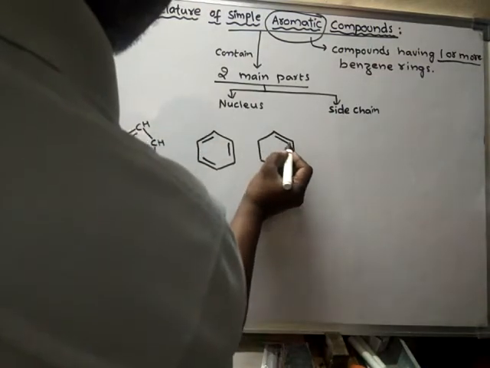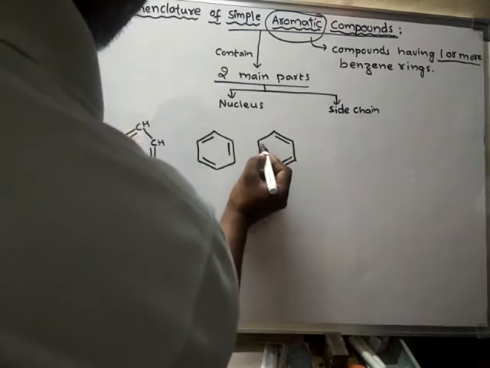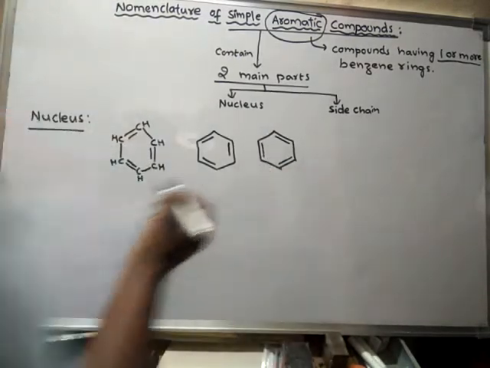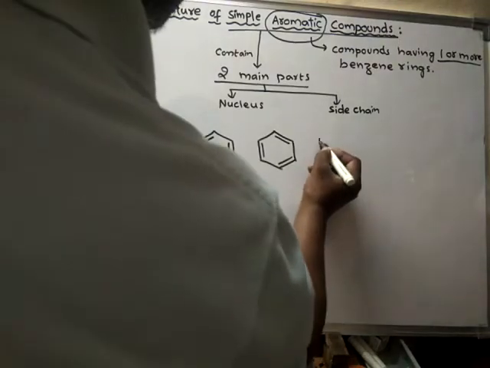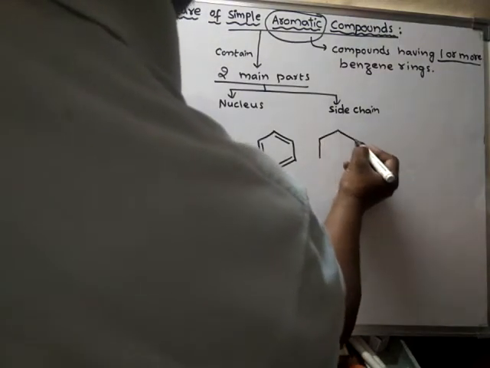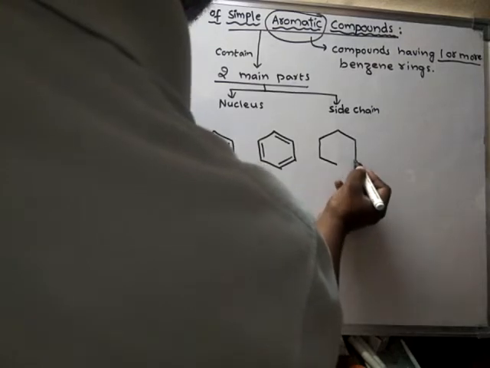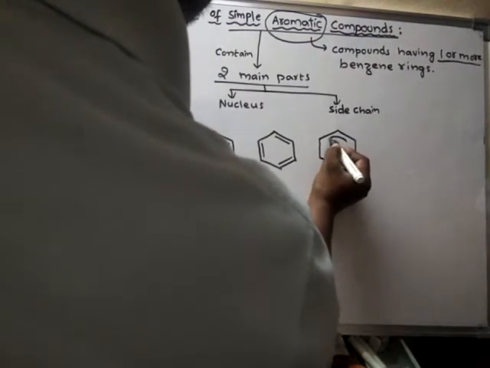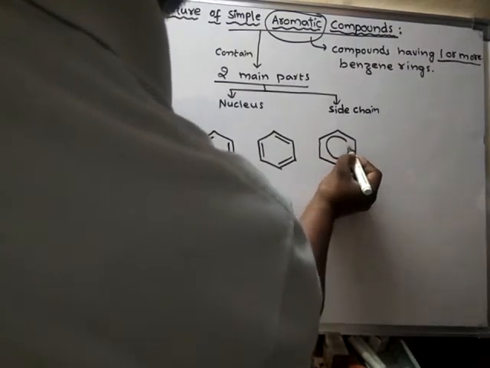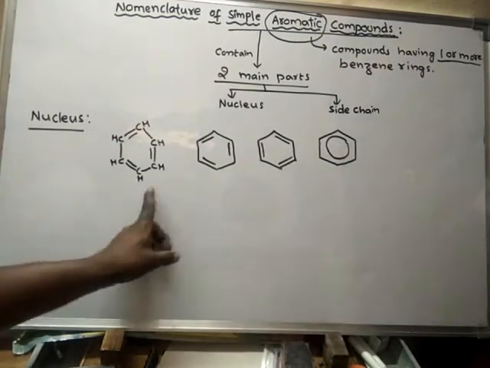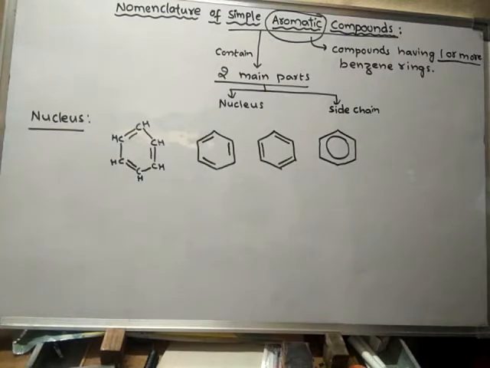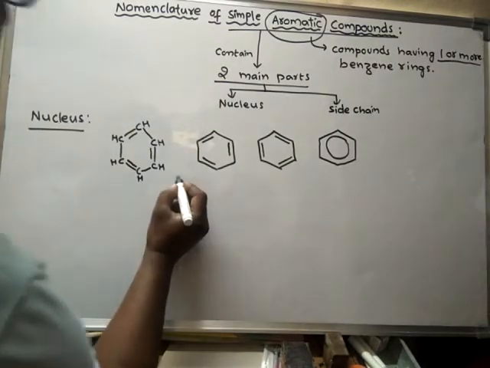So this is another form of the nucleus of benzene ring, or else it can be represented like this also. This is also called as benzene ring. So nucleus may be represented in any of these ways.